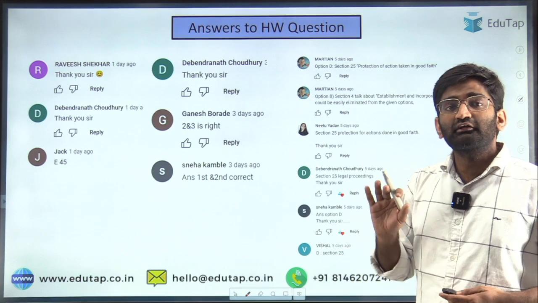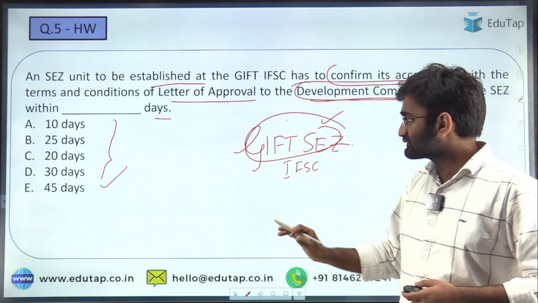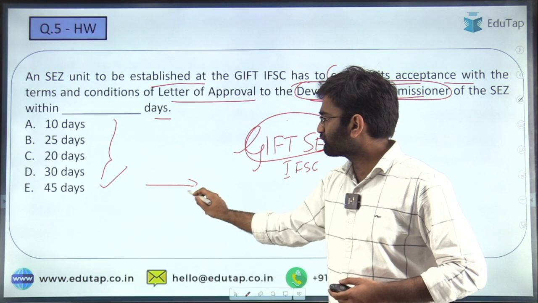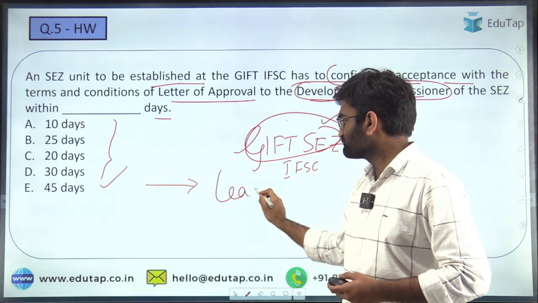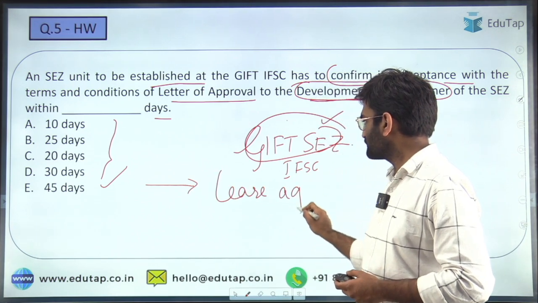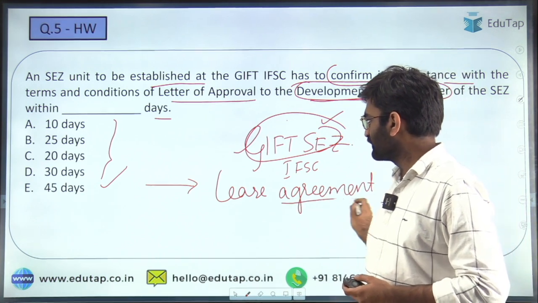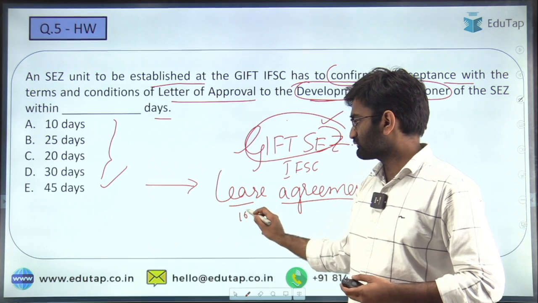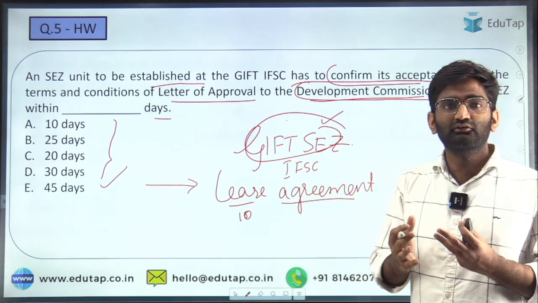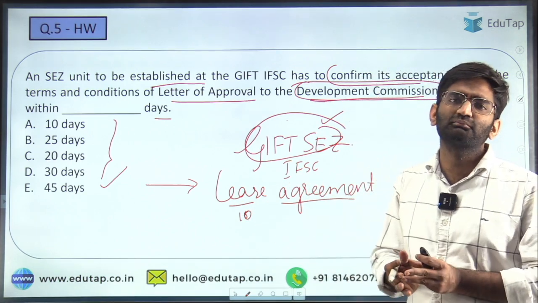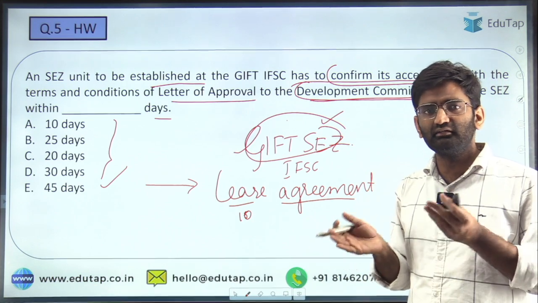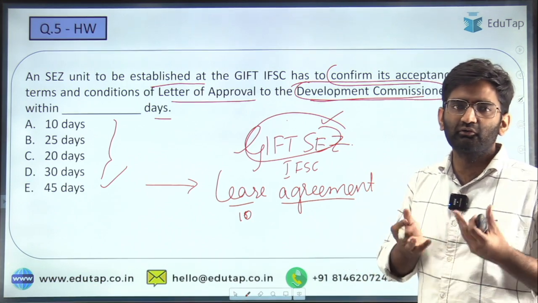And after the letter of approval is given, there is this procedure of going for signing the lease agreement. Lease is the payment to be given. Like you pay rent, you pay lease for a certain amount of time, let's say for 10 years, for 20 years. So that agreement has to be made between the entity and the Development Commissioner or the SEZ.